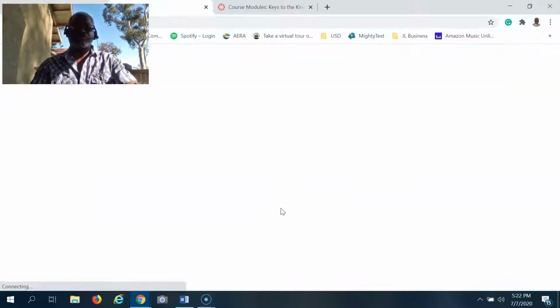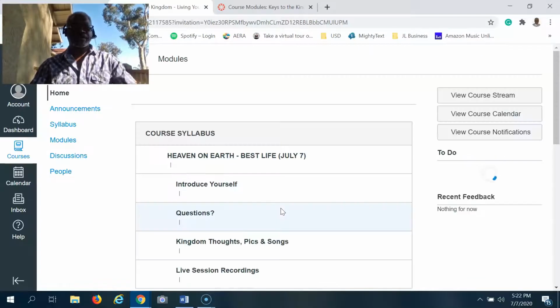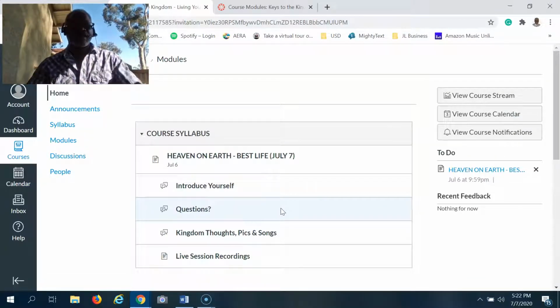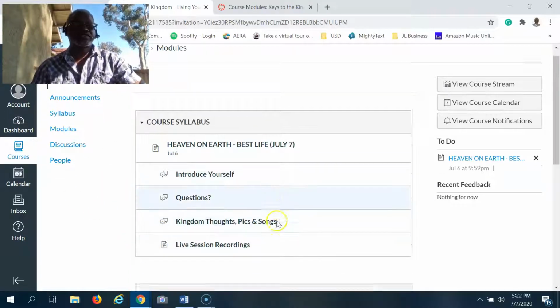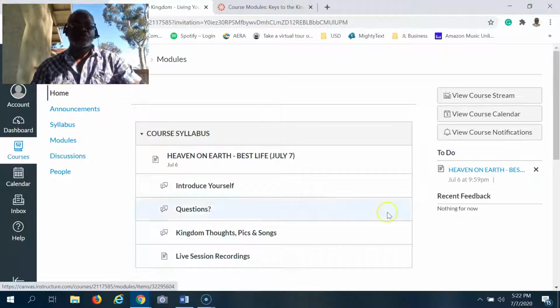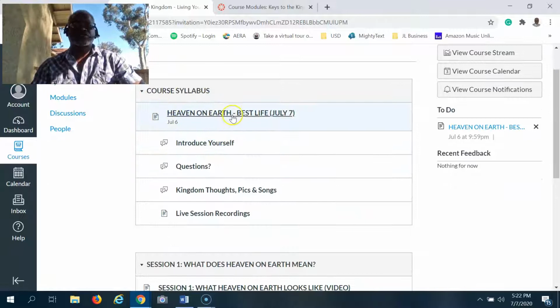So, the first thing you do, which most of you already know, you get started. You would receive a message that will tell you that you have access, and you will then be able to create your password. And once you create your password, now you will access the course, which is right here. So this is the homepage of the course, okay? So when you begin, you can take a look around. The first thing to do is to go to the first